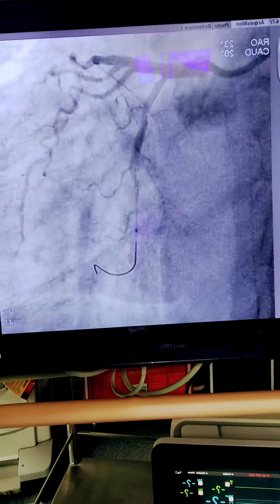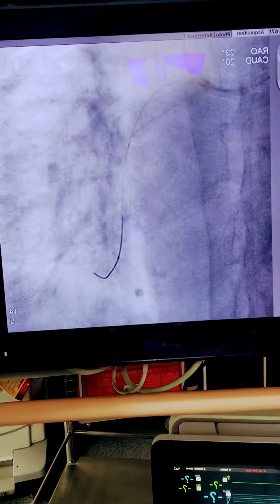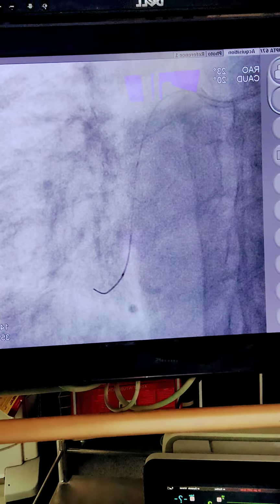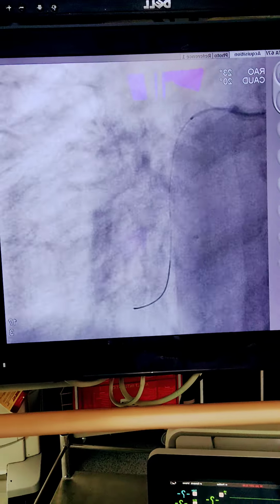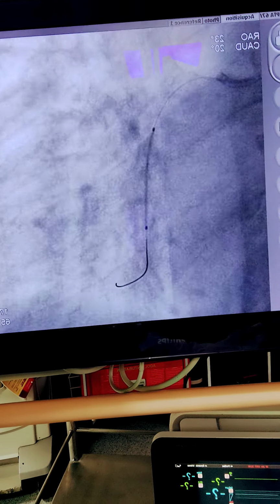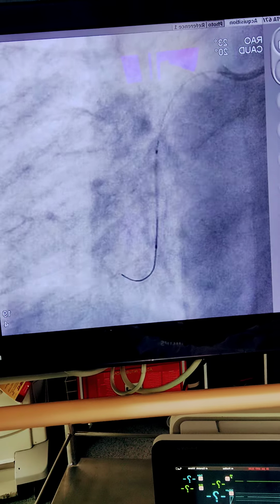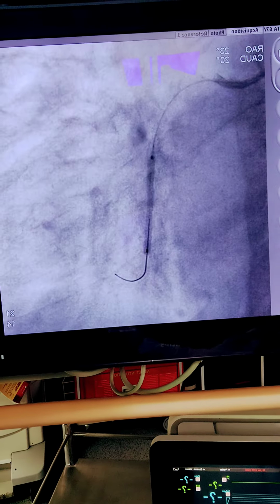This is first balloon. This is second balloon inflation, and then the stent will come. You can see the stent is coming. Now stent is coming. You can see the stent which is coming, and then the stent will be deployed right at the place of the blockage. The stent को deploy करेंगे जहाँ blockage था, और वहाँ पे करने के बाद you can see the